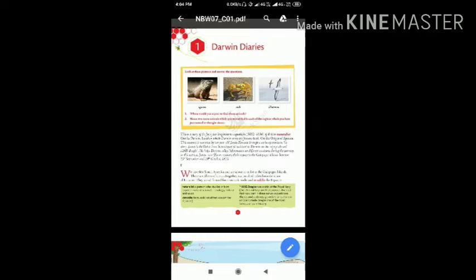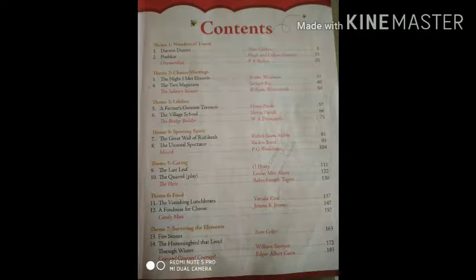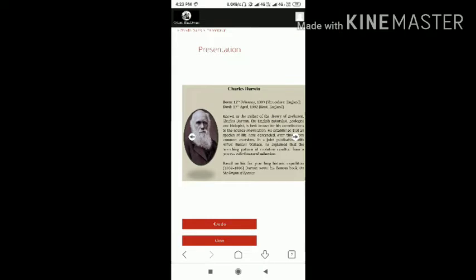The first chapter is named Darwin Diaries. Actually, this is an excerpt from Charles Darwin by Alan Gibbons. Yes, Darwin is the naturalist and biologist, and he is the author of Origin of Species. He gave a lot of contribution to biology and science. He gave a clear introduction about the evolution of human beings. A small excerpt means a small piece of writing.